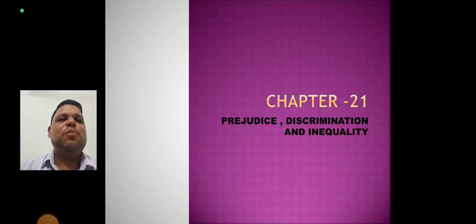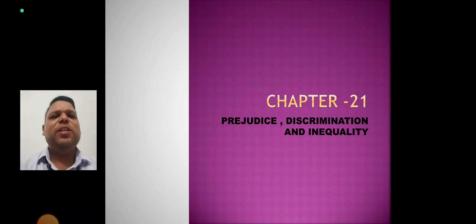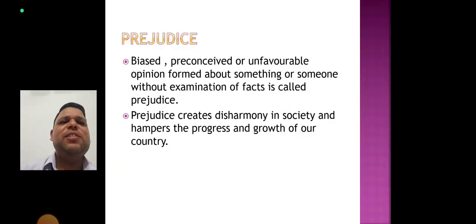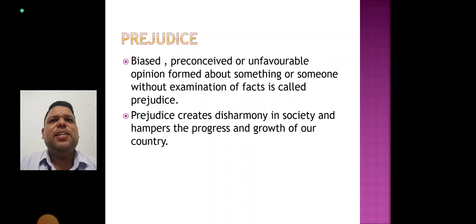Today we are discussing chapter number 21, Prejudice, Discrimination and Inequality. Now what is the meaning of prejudice? Prejudice means a preconceived or unfavorable opinion formed about something or someone without examination of facts. Such an opinion is not based on reason or actual experience. Prejudice creates disharmony in our society and hampers the progress and growth of our country.